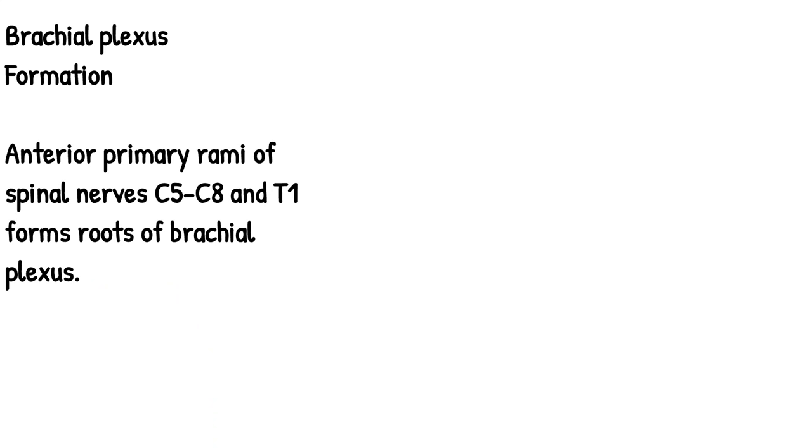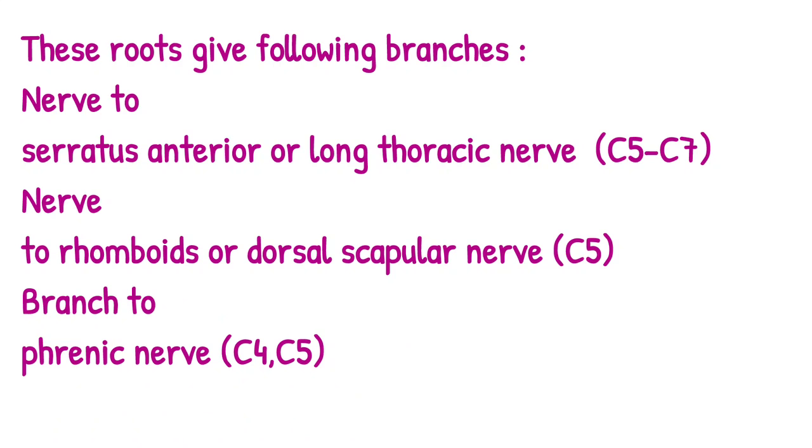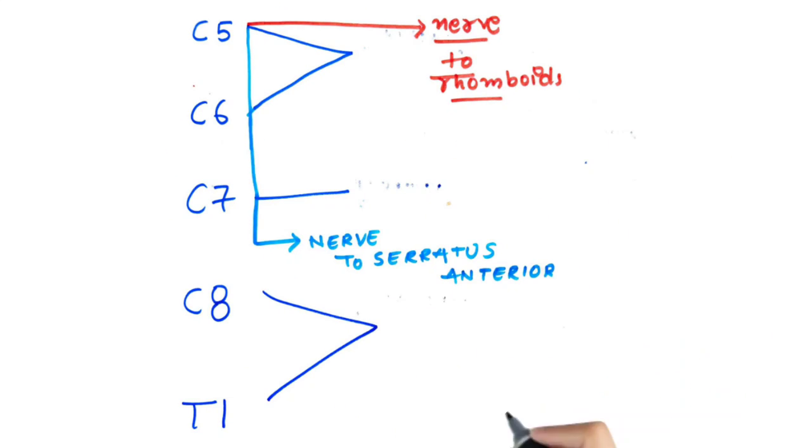This anterior primary rami forms the roots of the brachial plexus. Therefore, the roots of the brachial plexus are formed from anterior primary rami of C5, C6, C7, C8 and T1. Now, if the roots of the brachial plexus are starting from the C4, it is known as prefixed. If they are starting from the C6, it is known as postfixed. So these roots we discussed just now give the following three branches.